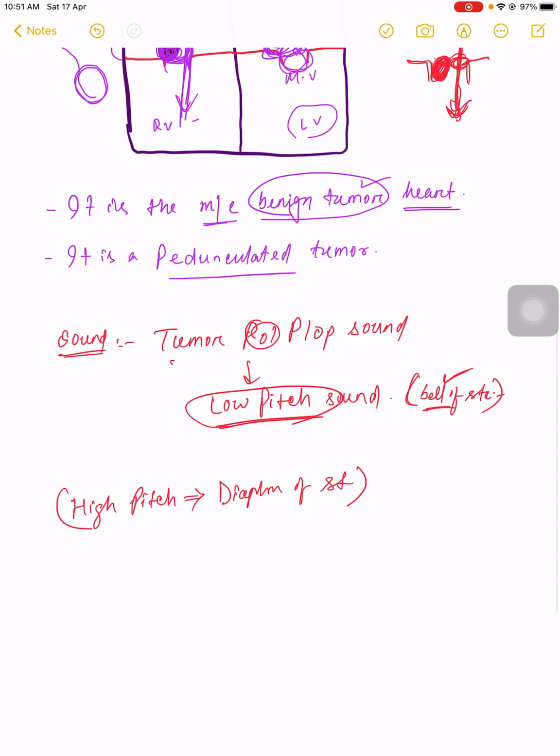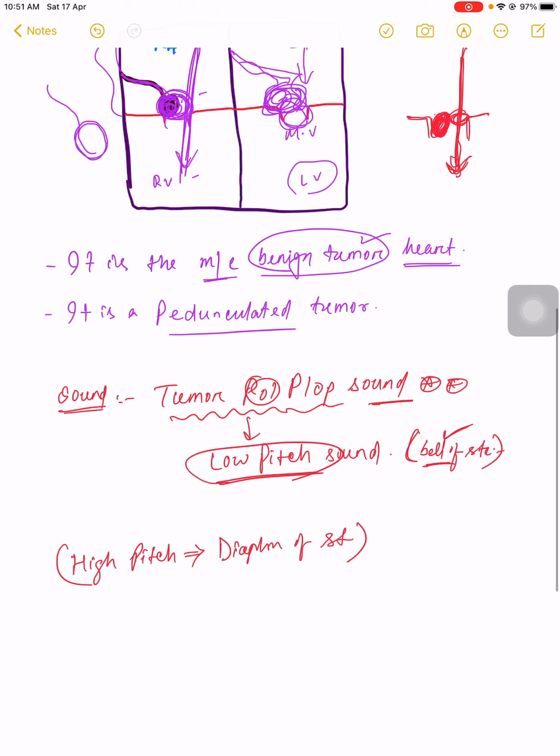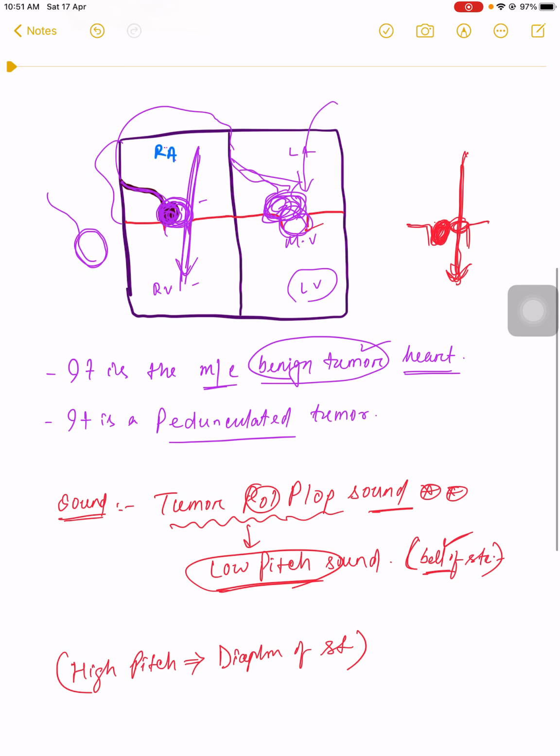This sound is known as the tumor plop sound. These are the auscultatory findings in atrial myxoma. If the size of the tumor increases, it limits the blood flow, so the mitral valve behaves like mitral stenosis. If the tumor grows and blocks totally, it will behave like a case of mitral stenosis.